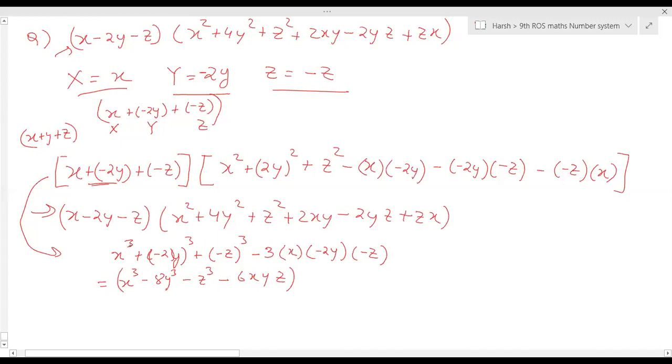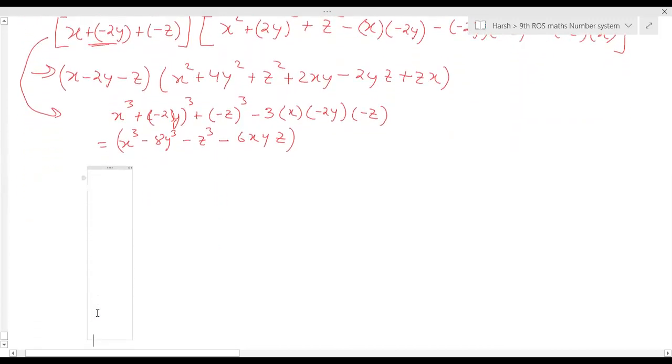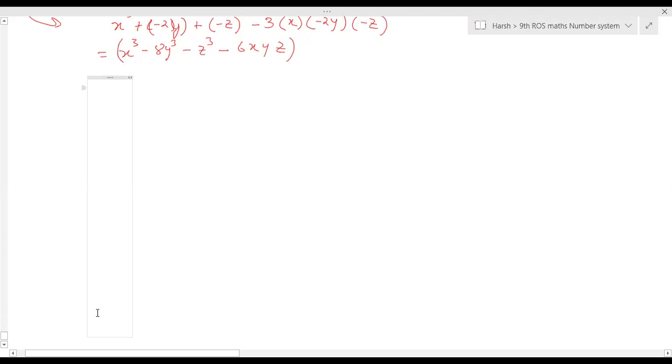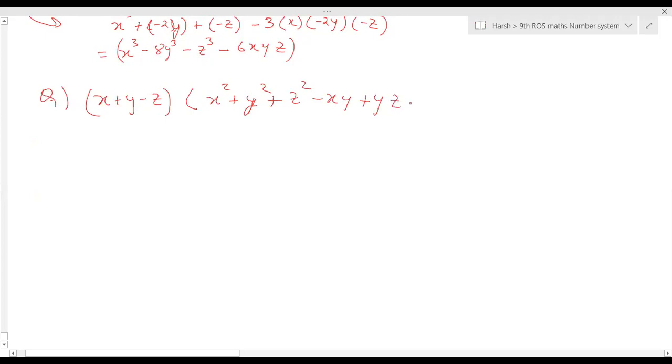Very easy question. Question is x plus y minus z, into x square plus y square plus z square minus xy plus yz plus zx. Quickly.